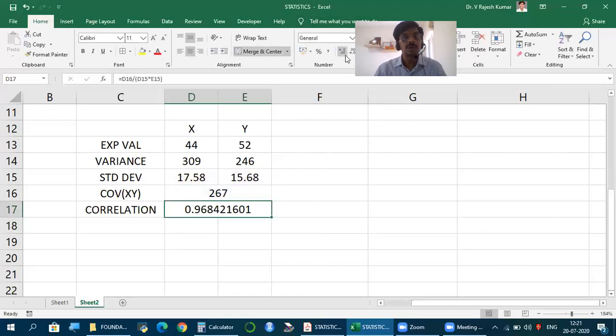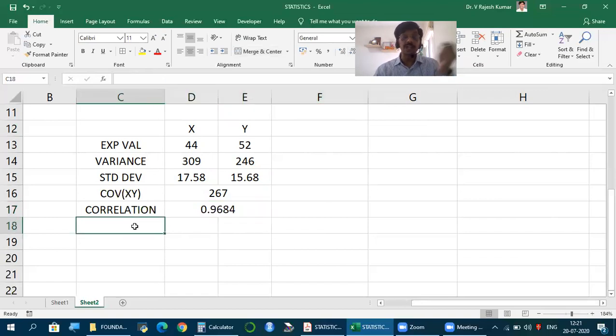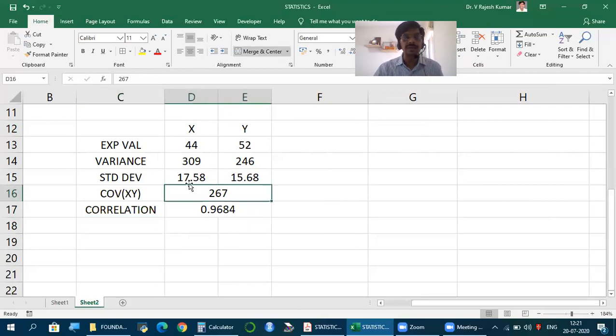So this is the coefficient of correlation, 0.9684. How to interpret, we have seen. There is a very high degree of positive correlation, but the interpretation is usually not a requirement for us. So this is correlation. The formula is the same; what we need to calculate differs, since it's a probability distribution.